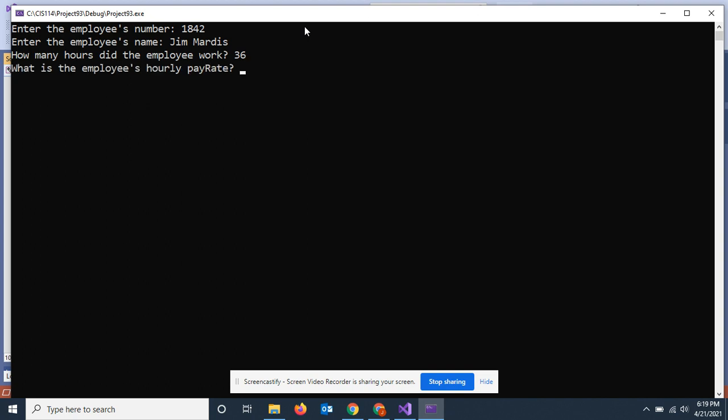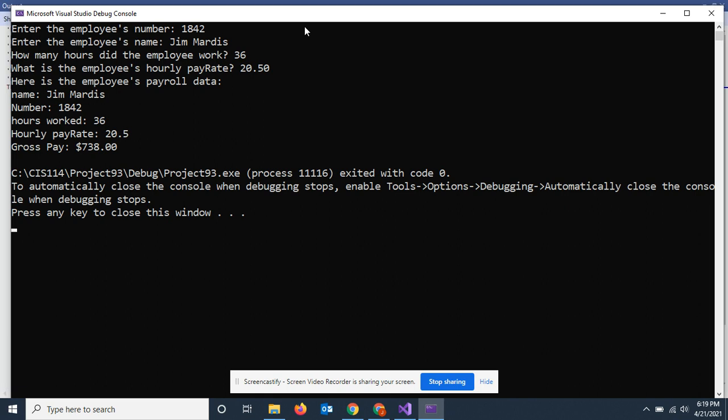How much did I make? $20.50 an hour. And basically, here's the whole struct. Here's the employee's payroll data. All 5 of these values came from the payroll struct that I called employee, dot each one of these things.